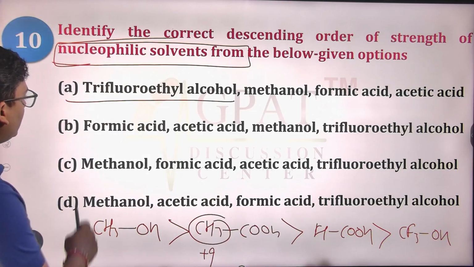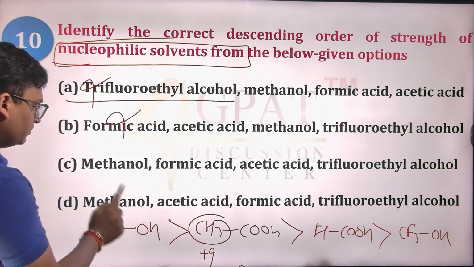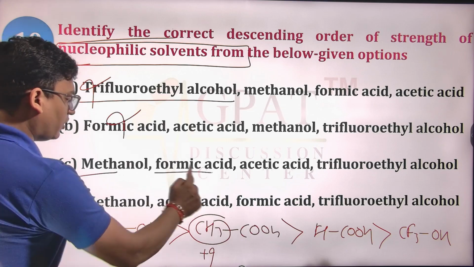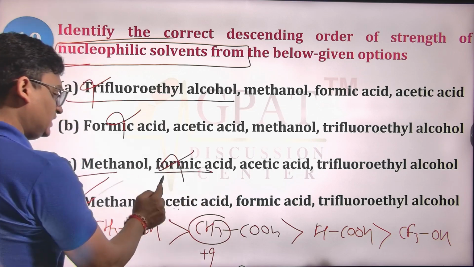Look for the order. We have wrong. So methanol here, then formic, no, it will be acetic. So yes, D will be your right answer.